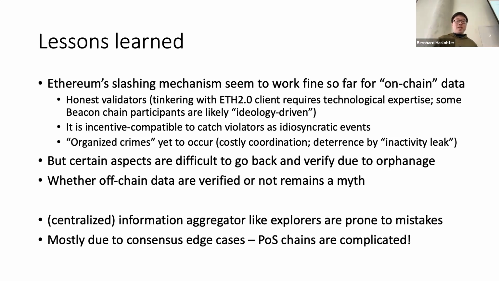A deeper understanding of this consensus edge case would help us produce recoverable and transparent data providers and data sources. Yeah, that's it.